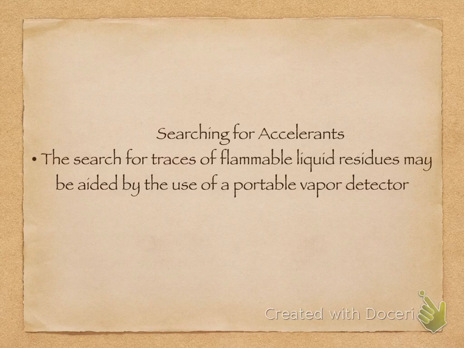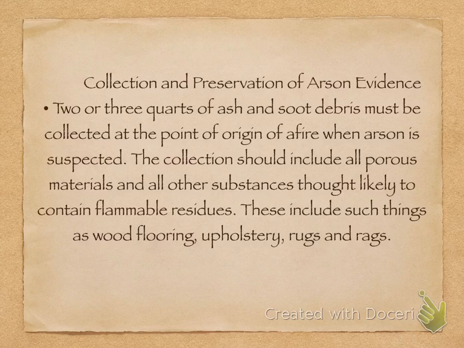Searching for accelerants. The search for traces of flammable liquid residues may be aided by the use of a portable vapor detector. Collection and preservation of arson evidence. Two or three quarts of ash and soot debris must be collected at the point of origin of a fire when arson is suspected. The collection should include all porous materials and all other substances thought likely to contain flammable residues. These include such things as wood flooring, upholstery, rugs, and rags.